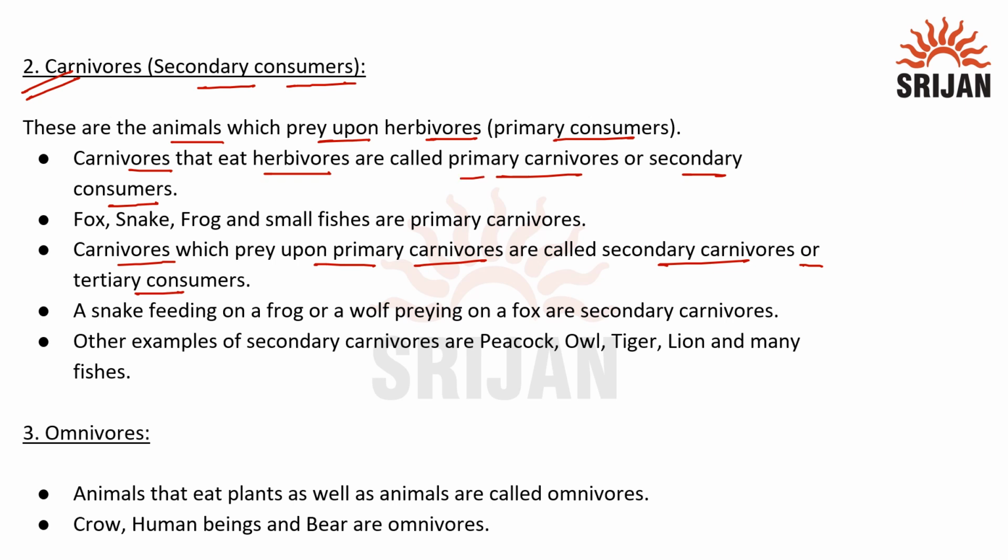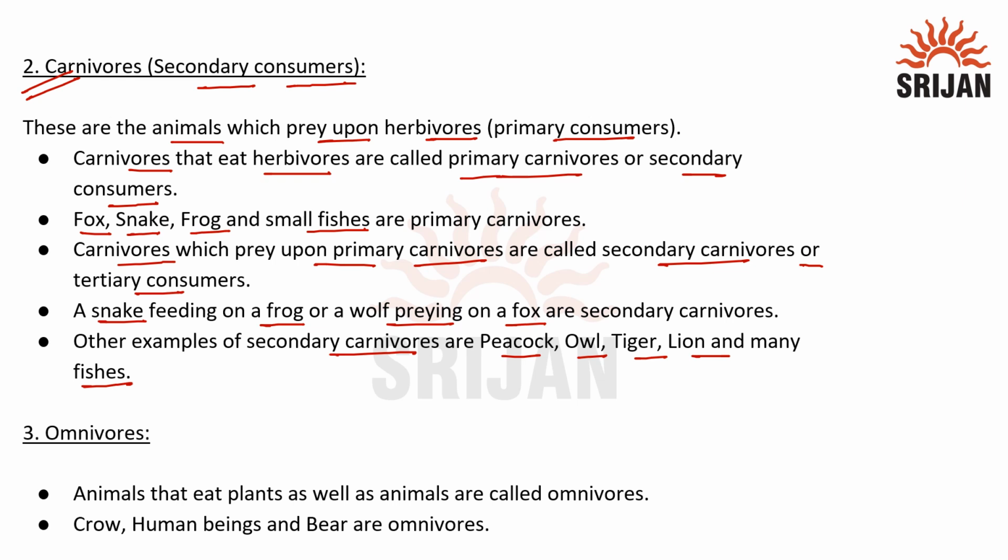Examples of primary carnivores are fox, snake, frog and small fishes, whereas examples of secondary carnivores are a snake feeding on a frog or a wolf preying on fox. Other examples of secondary carnivores are peacock, owl, tiger, lion and many other large fishes.